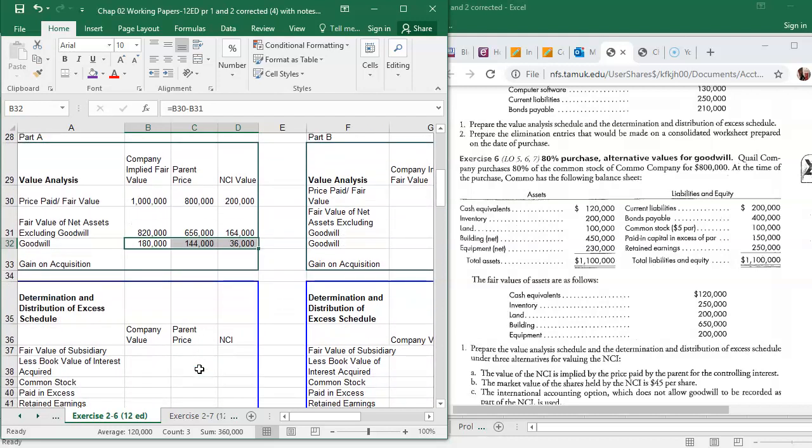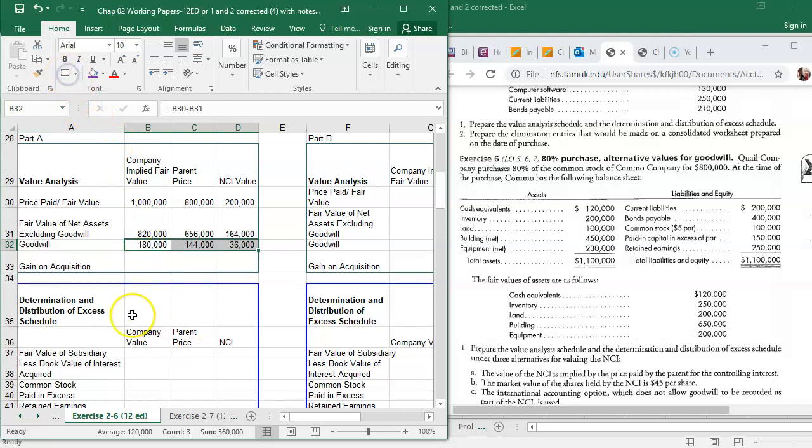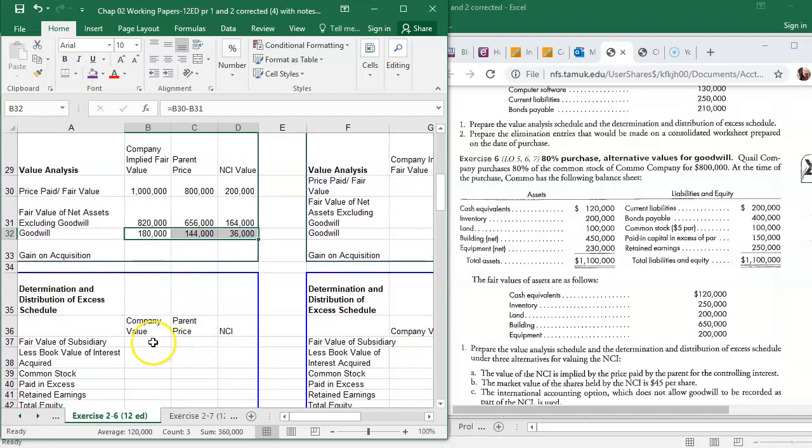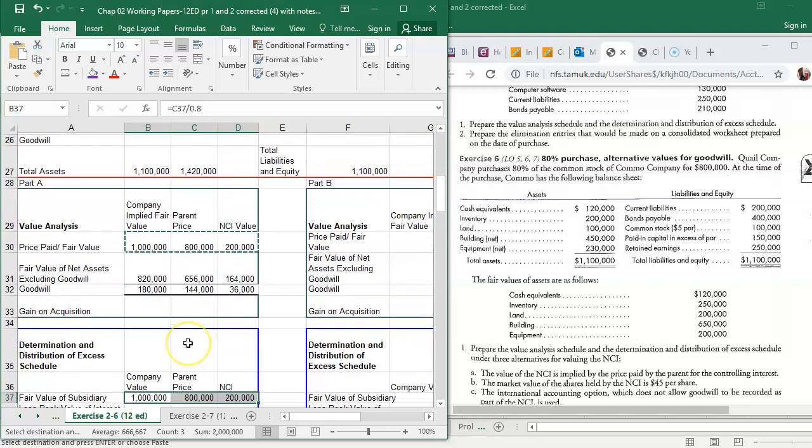Okay, so now down to the determination and distribution. The fair value of the subsidiary, this can come from right here. So you can copy that if you like. All right, common stock, paid in excess, and retained earnings.